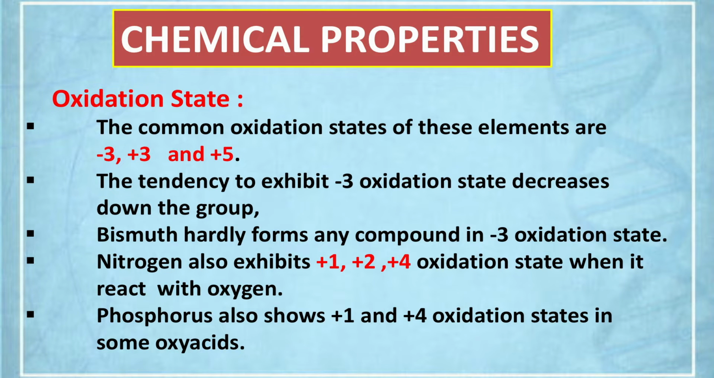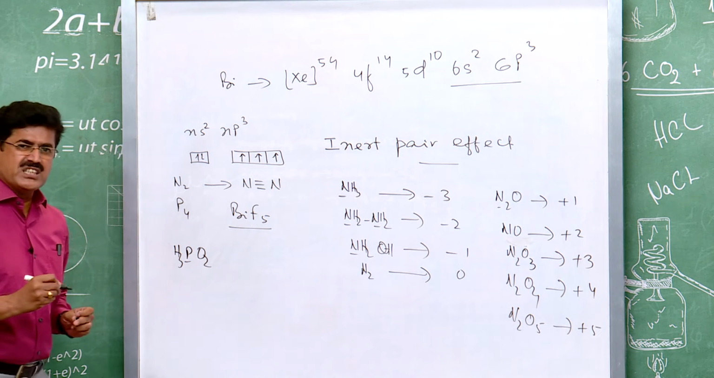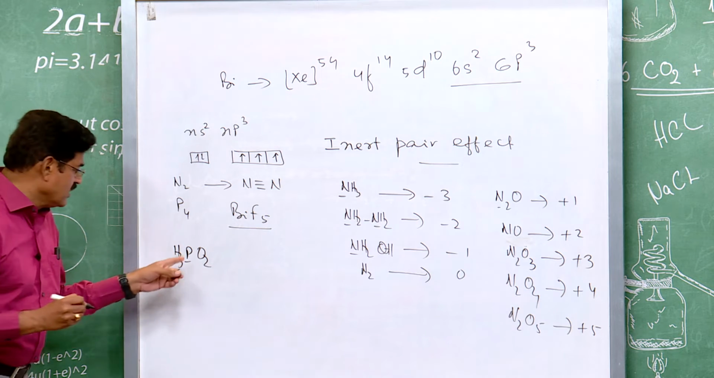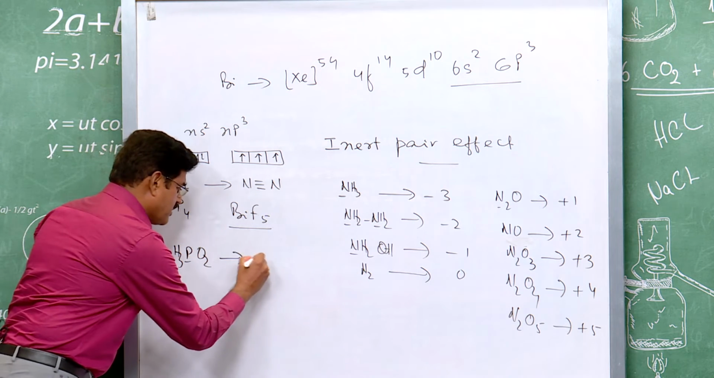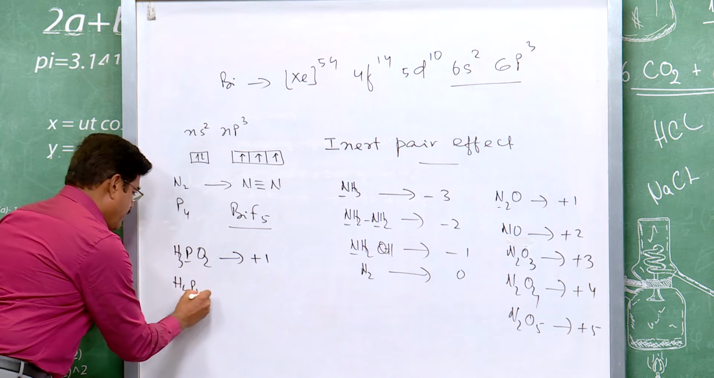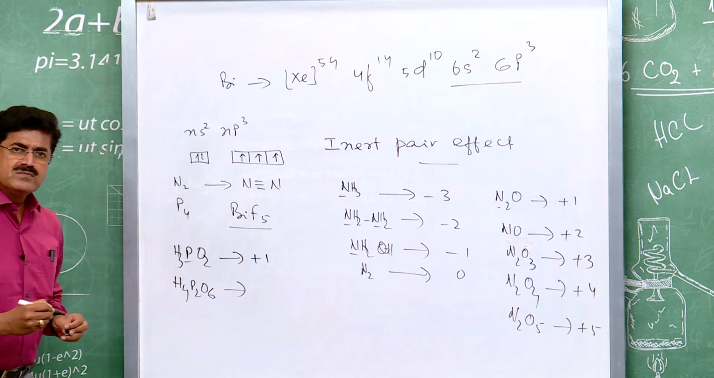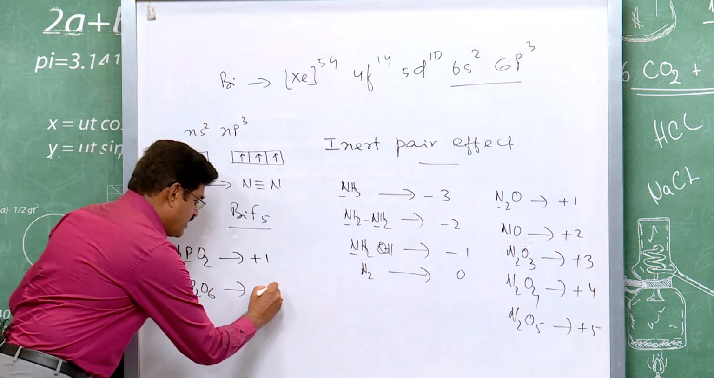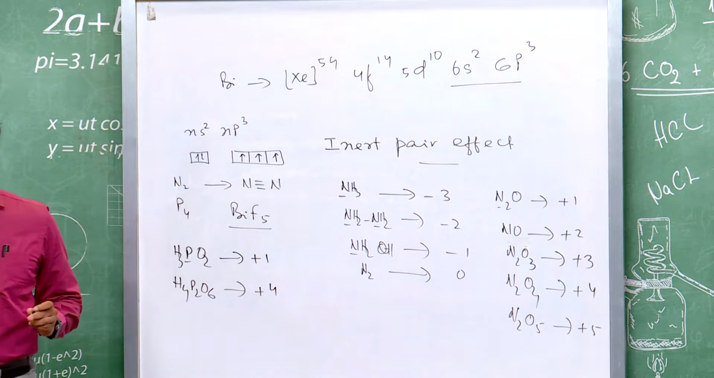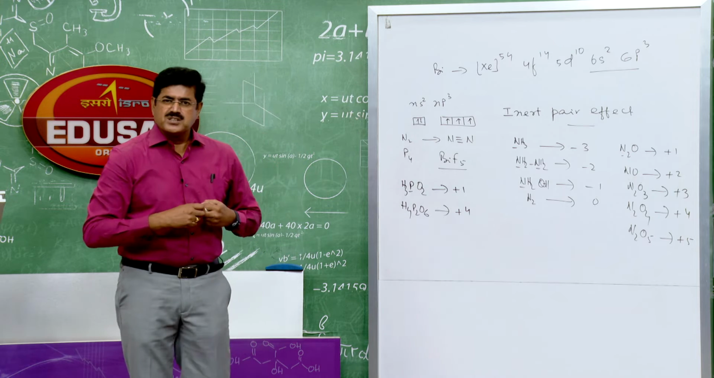Let me show you the compounds of phosphorus in +1 oxidation state. H3PO2 is called hypophosphorous acid. Phosphorus exhibits +1 oxidation state. Then H4P2O6, hypophosphoric acid. Here phosphorus exhibits +4 oxidation state. Okay, so phosphorus also exhibits +1 and +4 oxidation states.